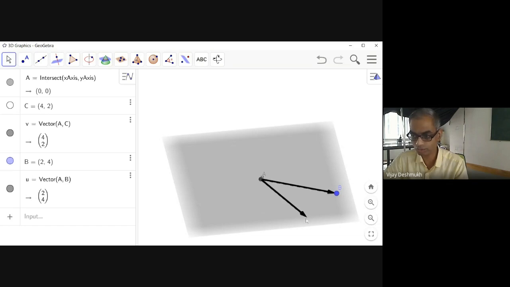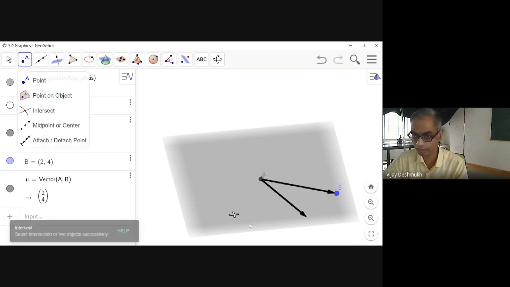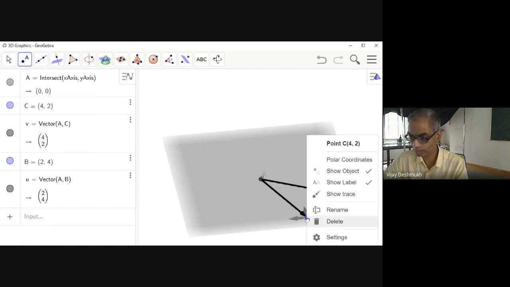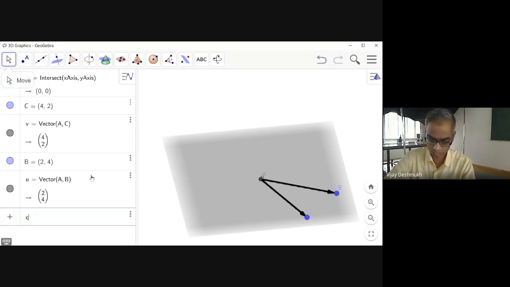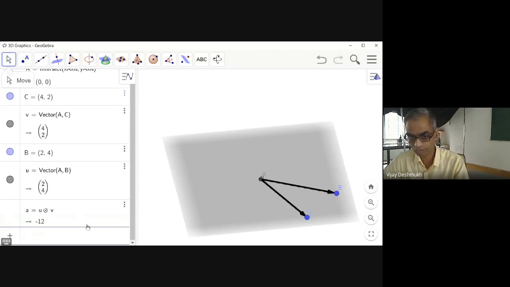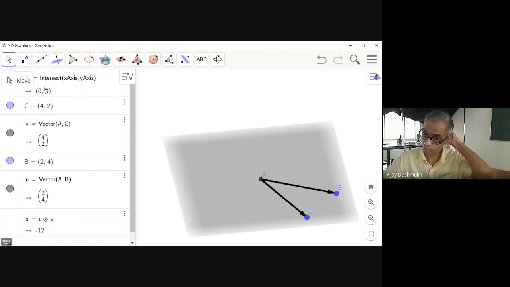Let us put some point here. Point C is already there. Now we take the cross product of these two, cross of U and V. It shows -12. That should be 3 dimensional.